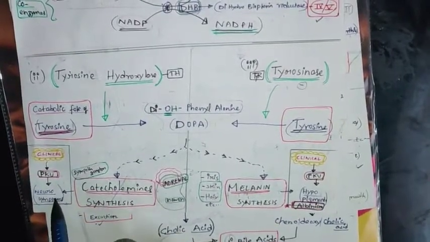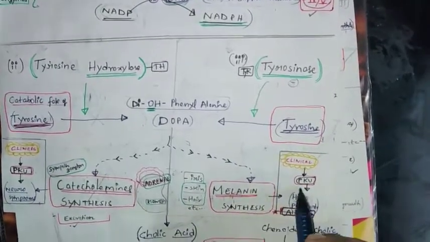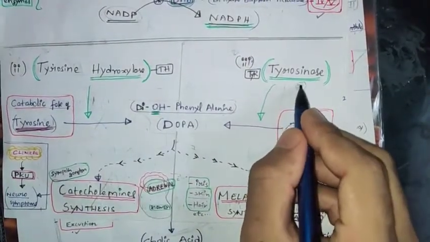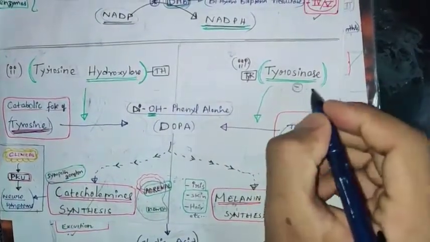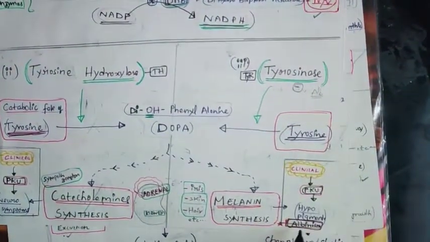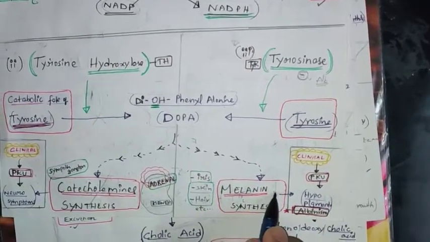Here you can remember main clinical points. Why do you get neurosymptoms? Because catecholamines are decreased. That's why you get neurosymptoms in PKU. I told a whole mechanism before. You can refer to the video if you forget. In PKU, you get hyperpigmentation, while in tyrosinemia, the tyrosinase enzyme is blocked. You are getting albinism here. Albinism also has hyperpigmentation because melanin synthesis is decreased.